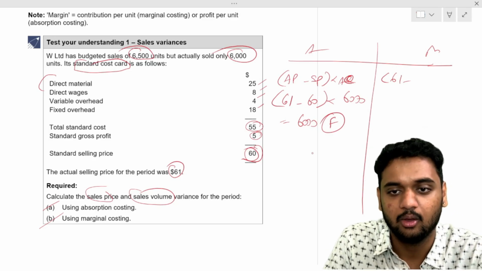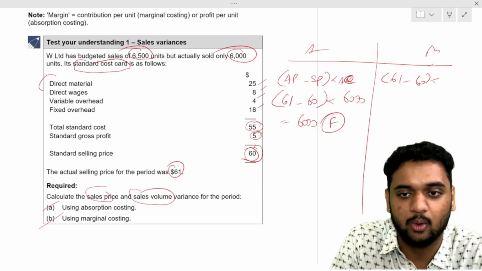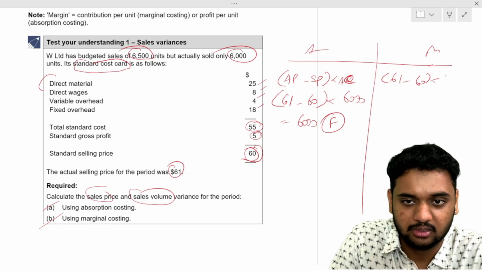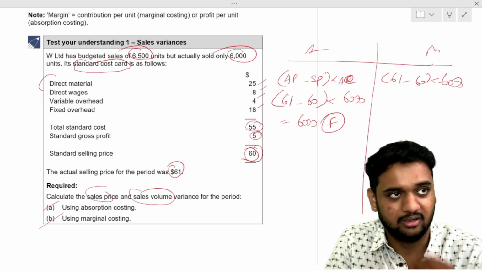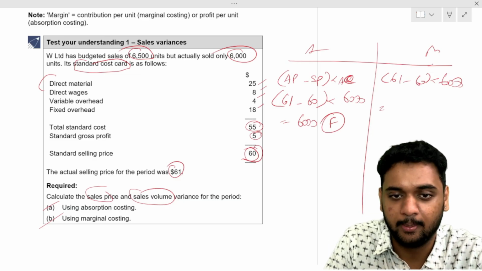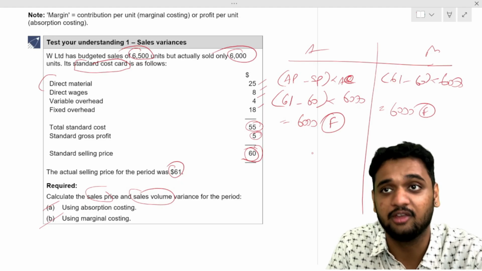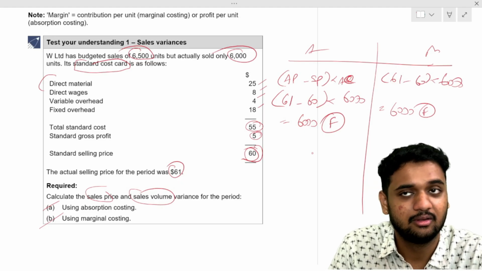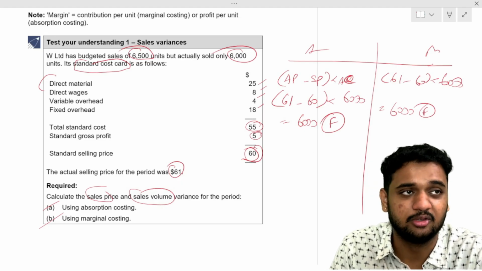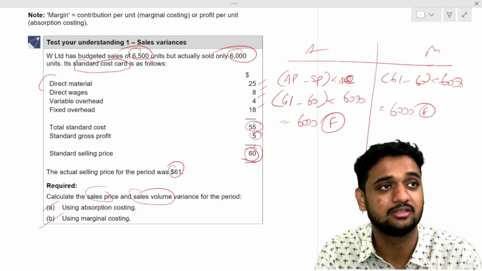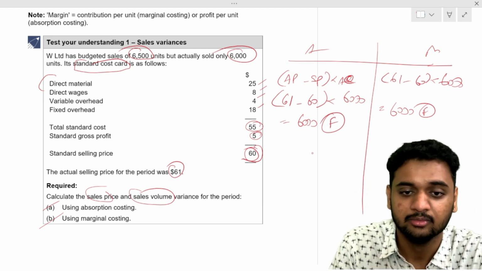Okay. Now tell me, what is the standard price? 60 into the actual quantity, 6,000. So what are you getting? 6,000 favorable. No change in sales price variance. In an MCQ they will ask whether we use marginal costing or absorption costing, the sales price variance is going to remain the same. Now we come to volume variance.